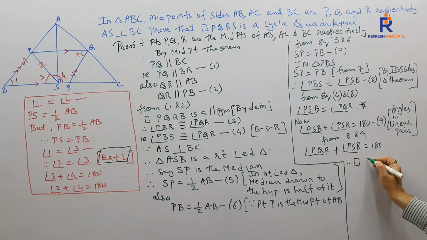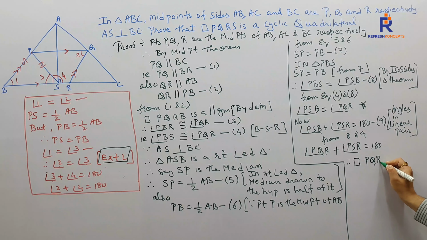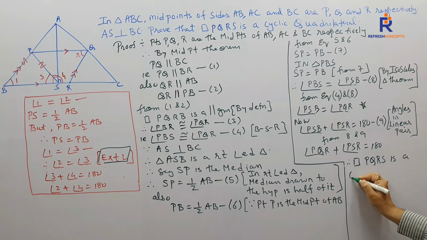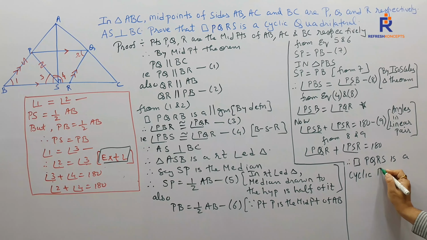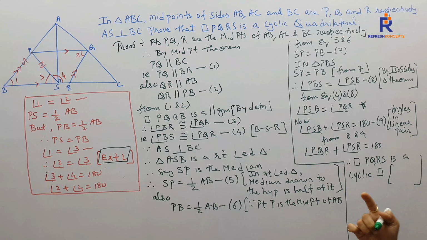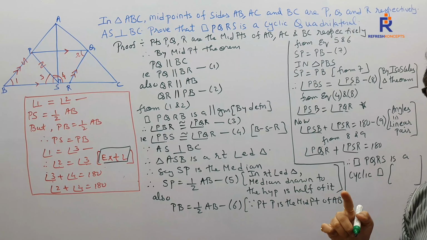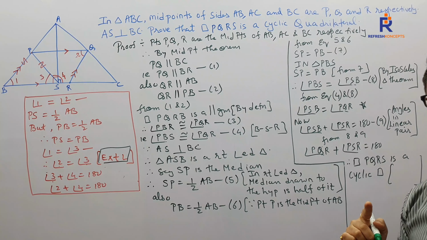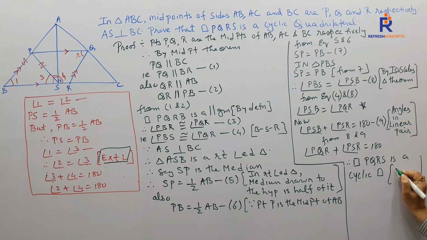Therefore, quadrilateral PQRS is a cyclic quadrilateral. What is the reason? The reason is what you need to write down. If in a quadrilateral one pair of opposite angles is supplementary, then the quadrilateral is a cyclic quadrilateral.